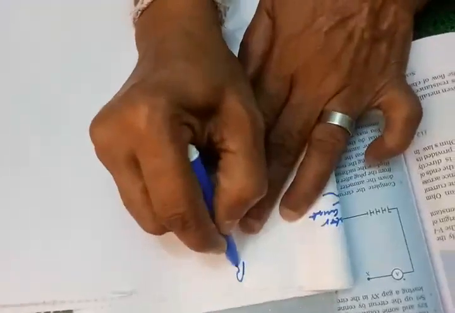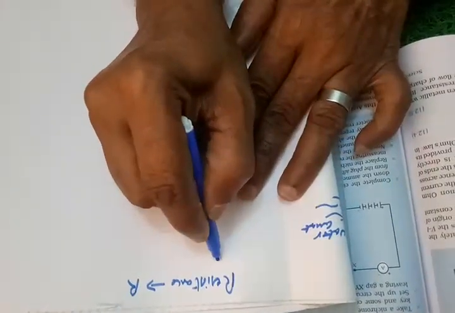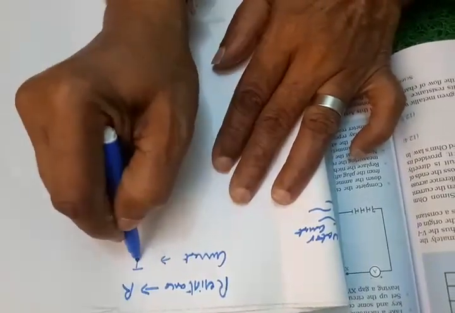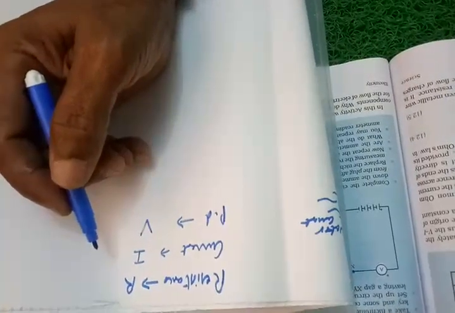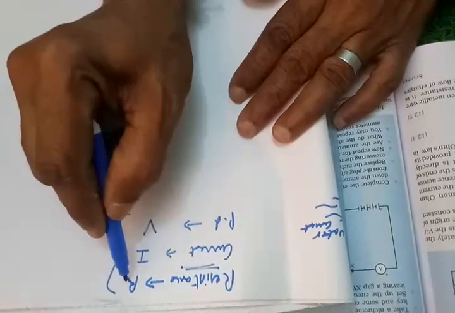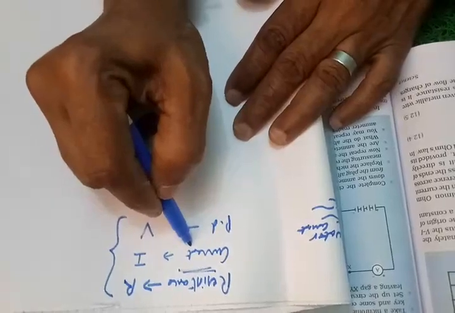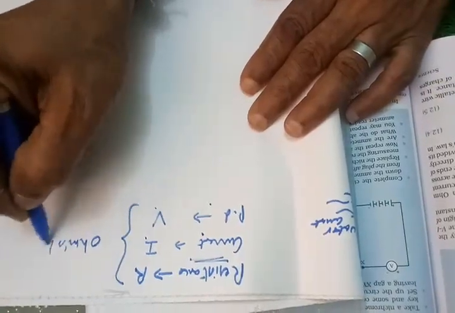Ohm's law is related to the potential difference. If you want to study Ohm's law, it is the relationship between the resistance of a conductor, the electric current represented by I, and the potential difference represented by V. Every time we talk about conductors only, because the electricity should pass through them. So Ohm's law depends upon three main things: resistance of the conductor represented by R, current given by I, and potential difference given by V. Mixing all these, you are going to define Ohm's law.